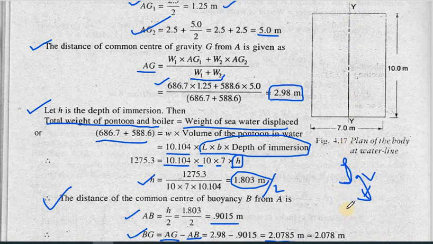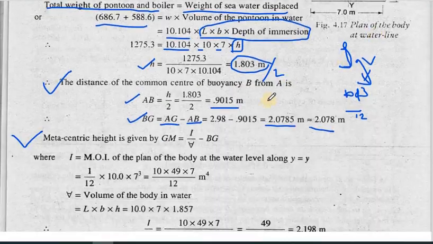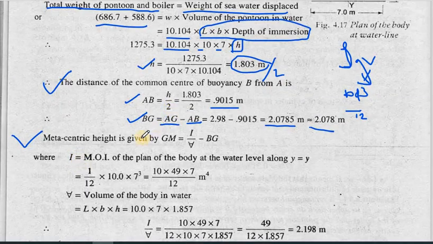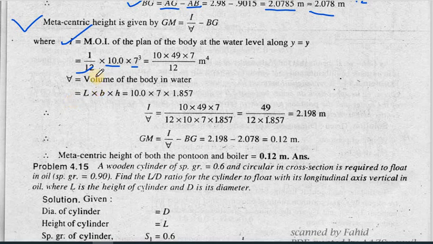BD cube by 12. The D value is generally taken on the side your axis cuts. Since we are taking it along the y axis, it is cutting the 7 side, so we will take 7 as the D cube. So it is 10 into 7 cube by 12. This is the moment of inertia.